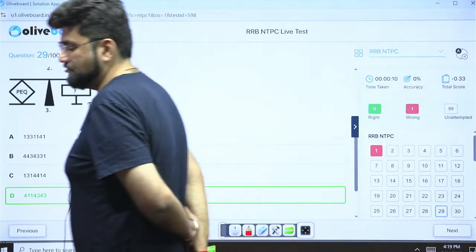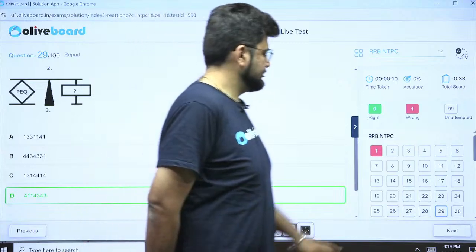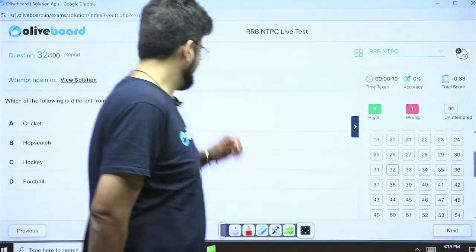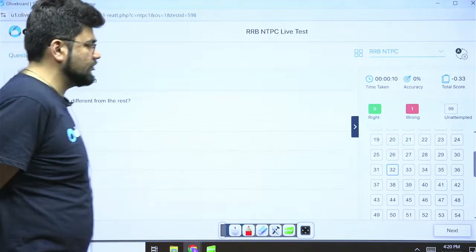Got it? Simple Chinese coding based, elimination based question. Did you understand, everybody? Next, question number 32. Which of the following is different from the rest? Cricket, hopscotch, hockey, football. I think this is a 1 second question, guys. Come on, quickly answer this.